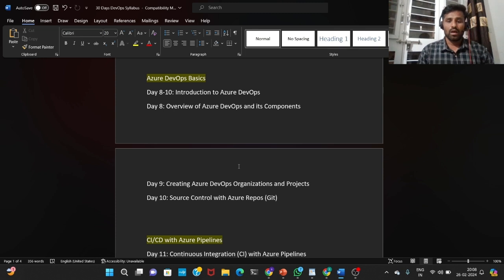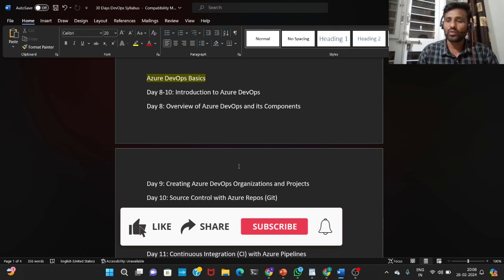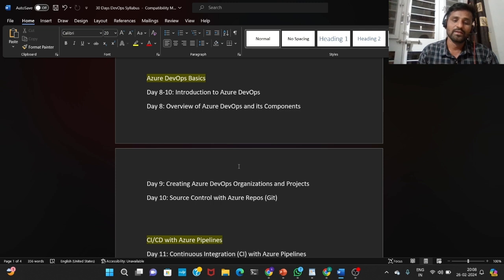After creating the account in Azure DevOps, how can we create the organizations? Then what is the use of that? Then organization settings. We'll go into the organization settings, and I'll tell you what the important settings are in the organization. And after that, we'll create the project, and in that project there are also project level settings. In the project level settings, what we can change and how we can handle them, all those things we'll see on day 9.